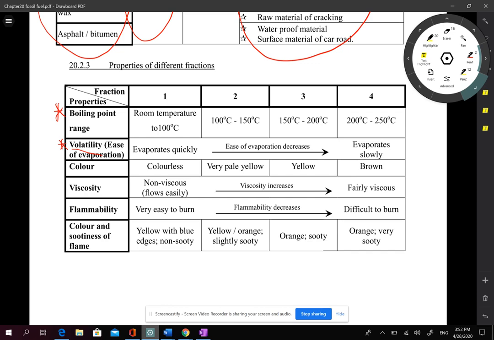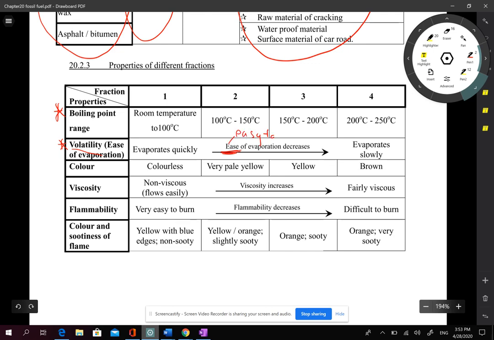It is how volatile it is. If the boiling point is increasing, the volatility is decreasing. That means it will evaporate, or change into gas, more difficultly. If you put it in open areas, it will not turn into gases easily.